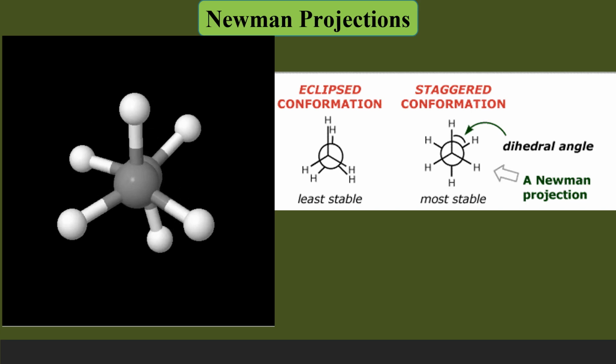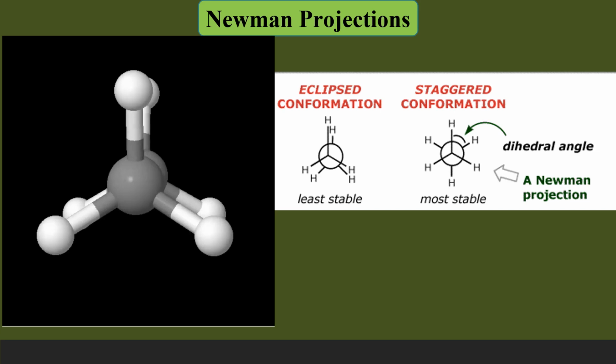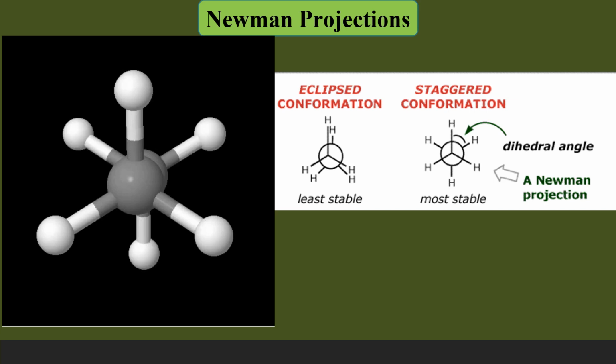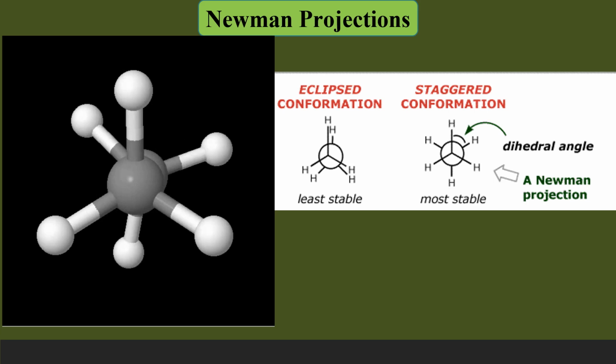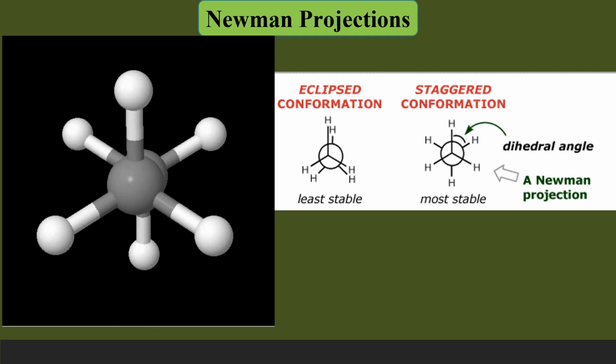After a 60 degree rotation, this is becoming staggered. The angle between these two bonds is 60 degrees. When we do another 60 degree rotation, it has become another eclipsed conformer. This is staggered. If you do another 60 degree rotation, you get the eclipsed conformer again. Let us see what happens when we do a complete 360 degree rotation.